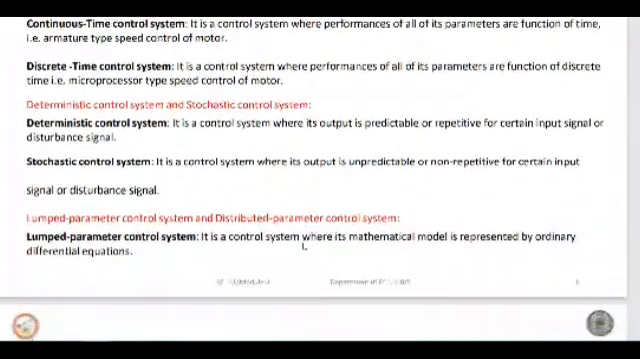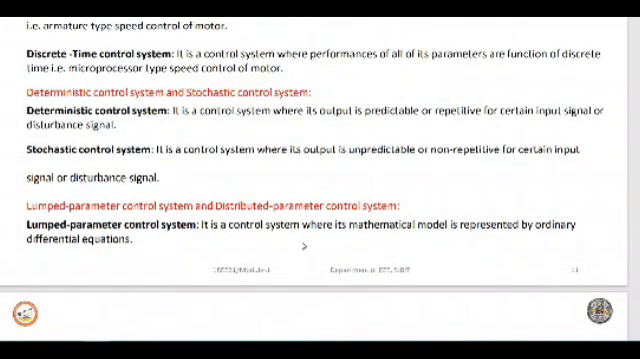Next we have the deterministic control system and the stochastic control system. This is not required for us.